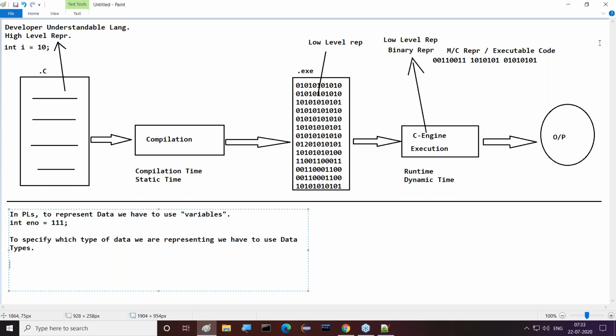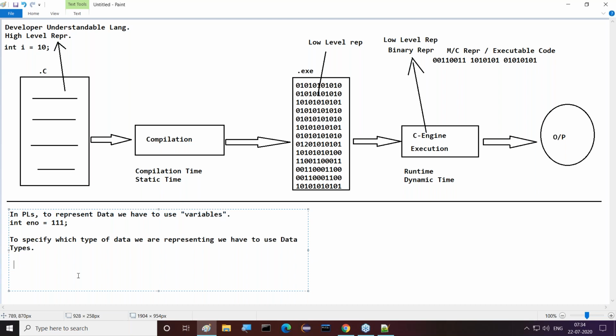Sorry for the interruption, guys. I'm back now. So what we require here is to specify which type of data we are representing. To specify that, we have to use data types. Good. What are the various data types available? A number of data types are available.